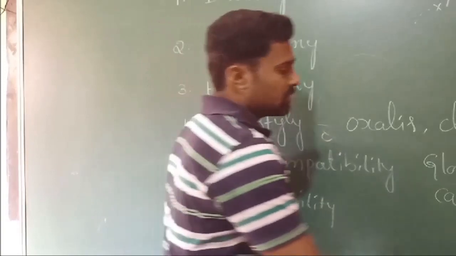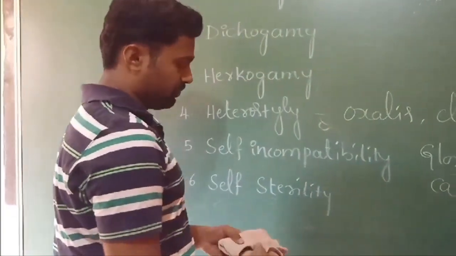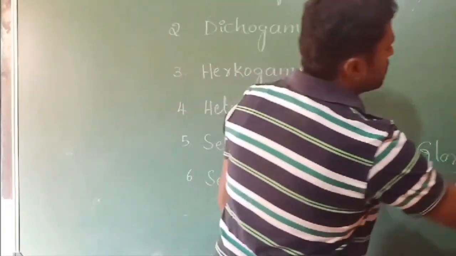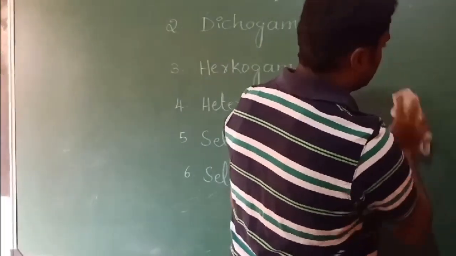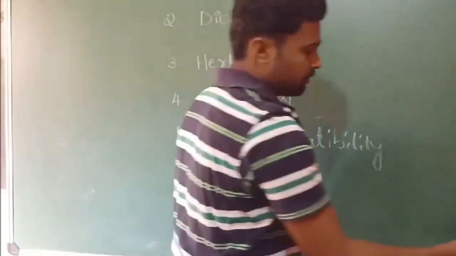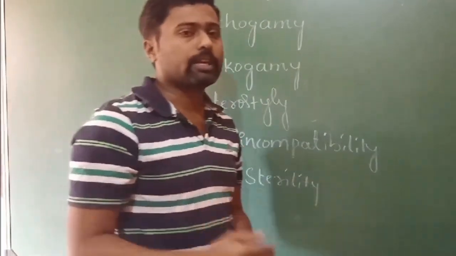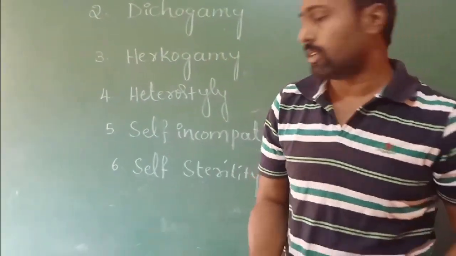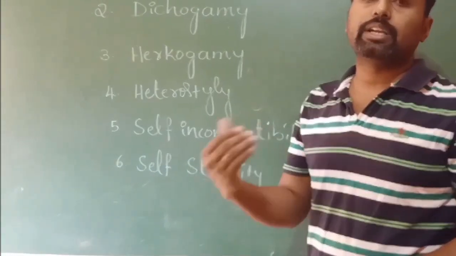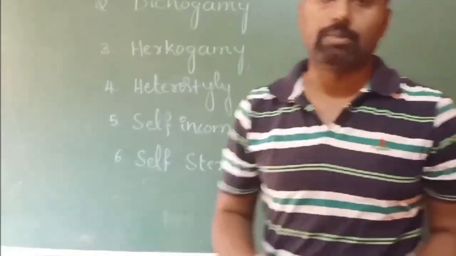So the next one is self-incompatibility. This is a condition that may be regulated by the genes, or it may be regulated by the sporophytic tissue. It means there are two types, genetic incompatibility and sporophytic incompatibility.